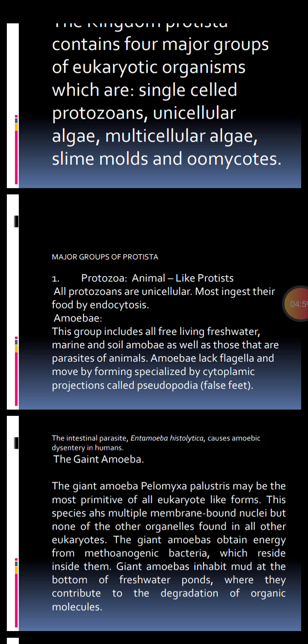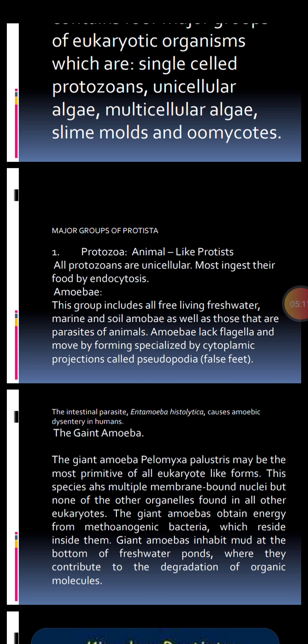The amoeba group includes all free living freshwater, marine, meaning salt water, and soil amoeba, as well as those that are parasites of animals. They live on the host. Amoeba lack flagella and move by forming specialized cytoplasmic projections, outgrowths from the body.